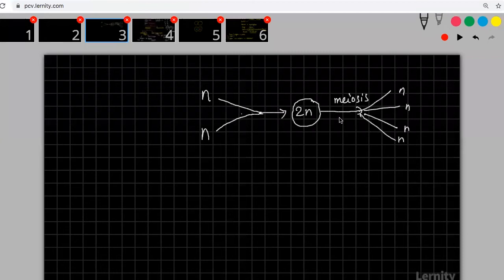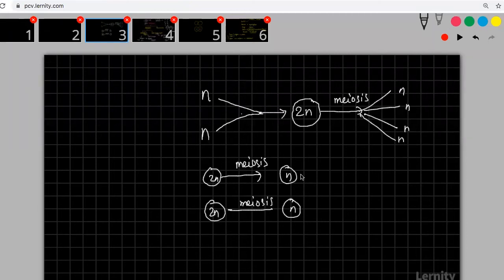Gametic meiosis is seen in diploid organisms. Yes, the organism should be 2N, and the other organism should also be 2N. This will undergo meiosis and give rise to N. Here again it will undergo meiosis and give rise to N. And then these two will fuse to form a zygote, which is 2N. And then this will grow. This is your gametic meiosis. The first one is your zygotic meiosis, and the second one is your gametic meiosis.